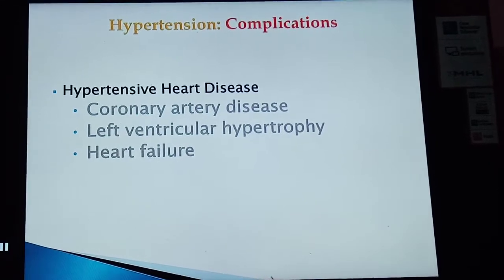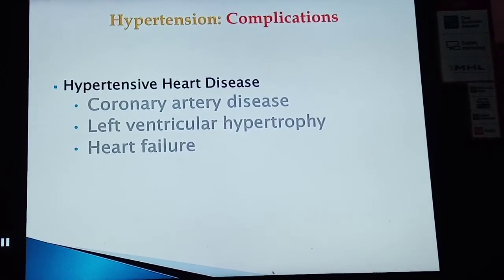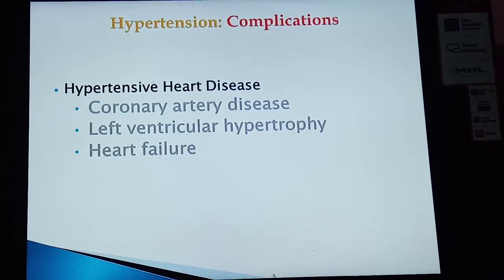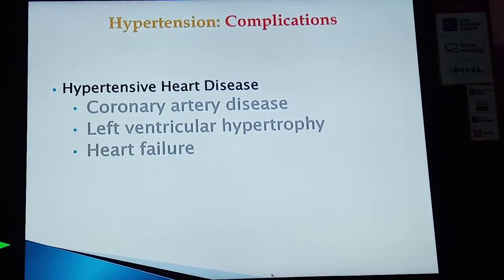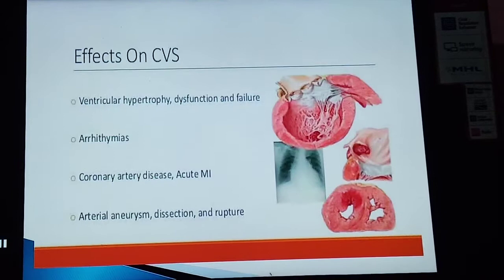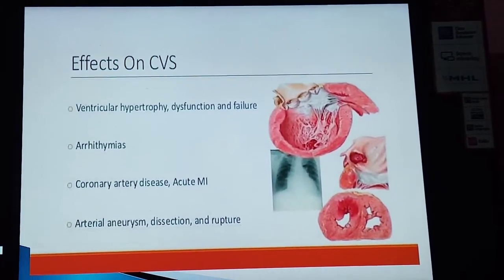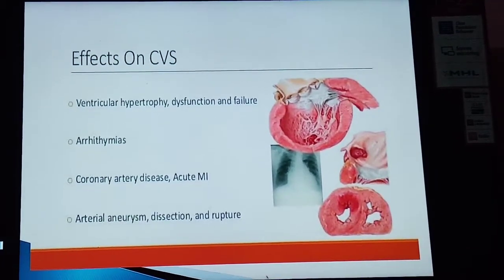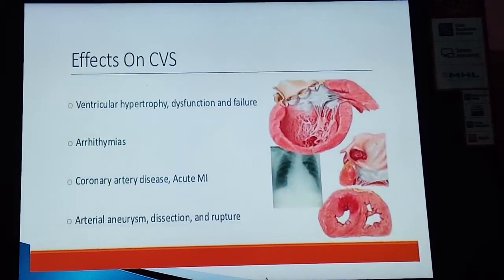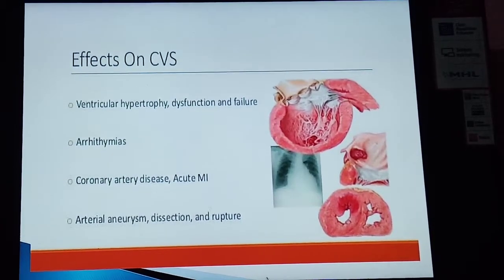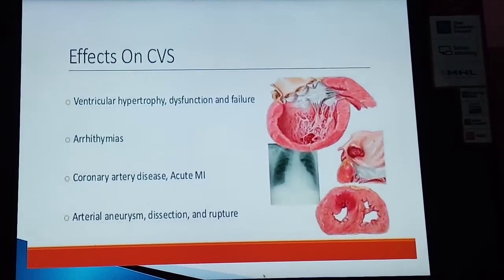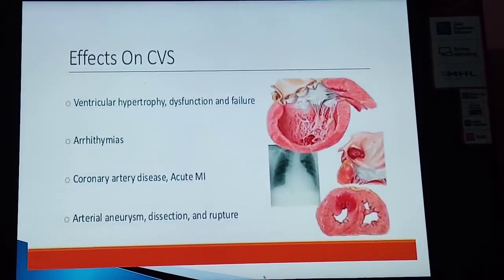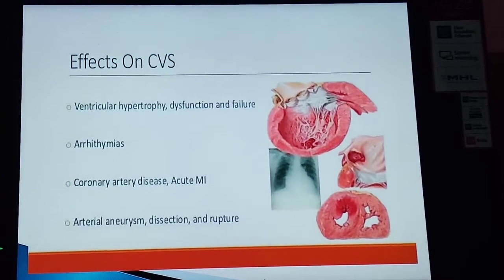In the heart, there is hypertensive heart disease that may lead to coronary artery disease, left ventricular hypertrophy and heart failure. Here you see the diagram: ventricular hypertrophy, dysfunction and failure, arrhythmia, coronary artery disease, acute myocardial infarction, arterial aneurysm, dissection and rupture. So these are the effects of hypertension on the cardiovascular system.